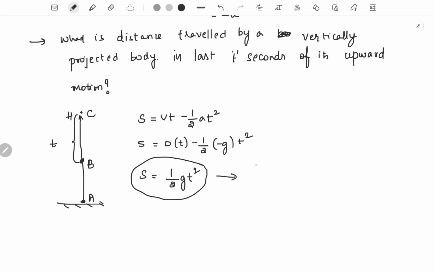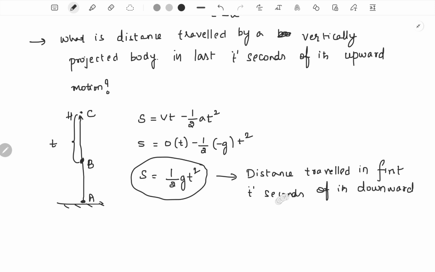Now just see here, this is also the distance traveled in the first t seconds of its downward motion.